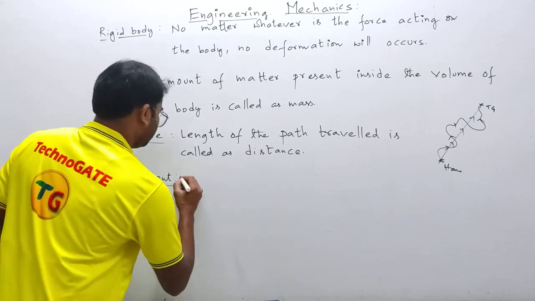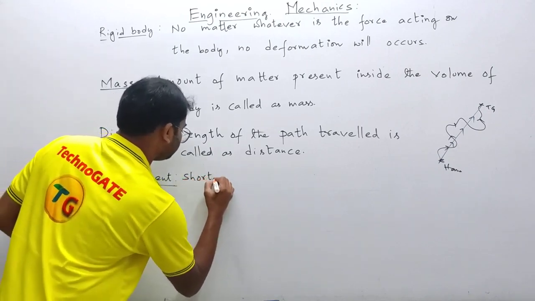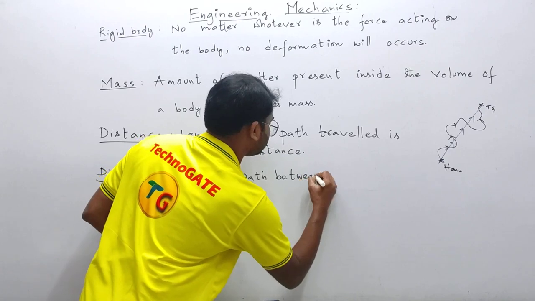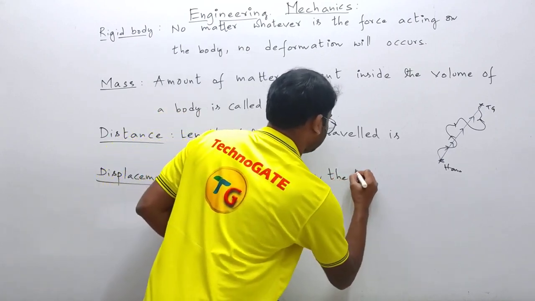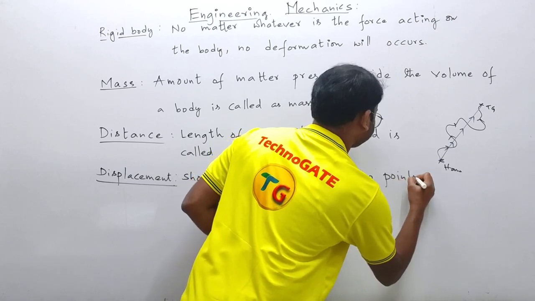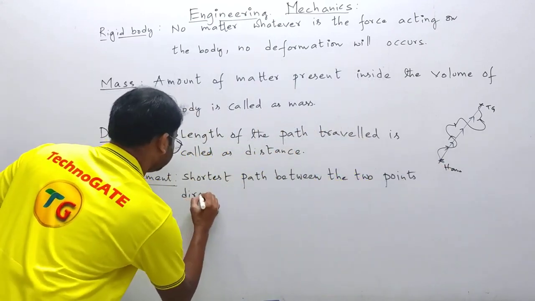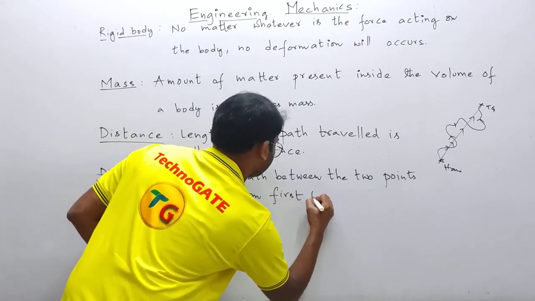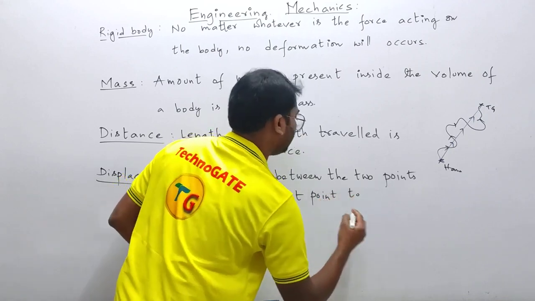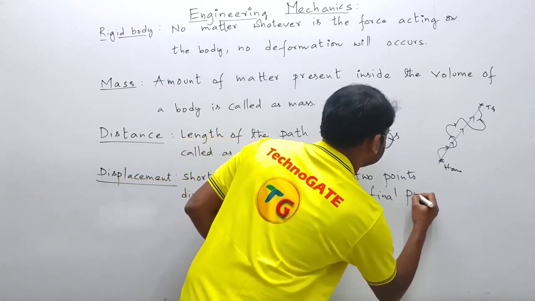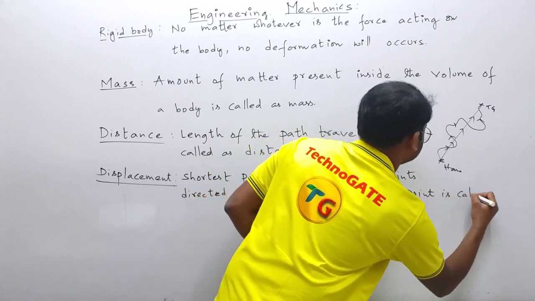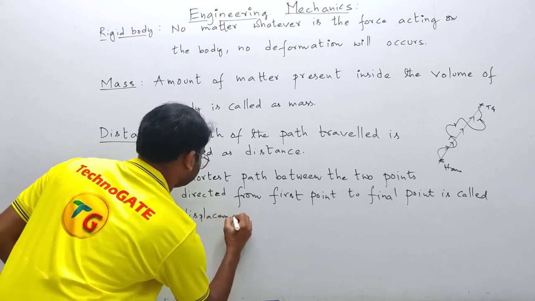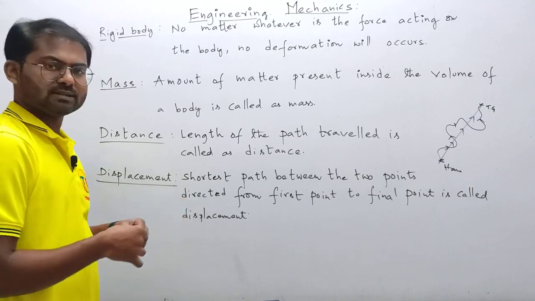Clear? So this is, strictly speaking, the shortest path between the two points, directed from the first point to the final point, and it is called displacement.